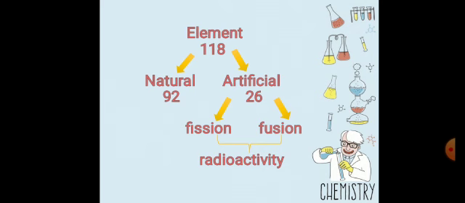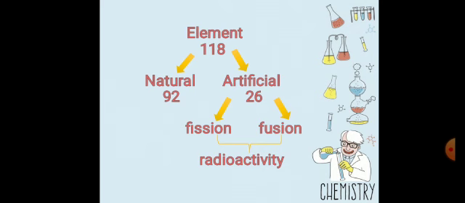Now what is radioactivity? Radioactivity is the process by which an unstable atomic nucleus loses energy by radiation, as the unstable nucleus wants stability. So this unstable nucleus loses energy in the form of radiations, and these radiations are alpha, beta and gamma, and processes like fission and fusion.